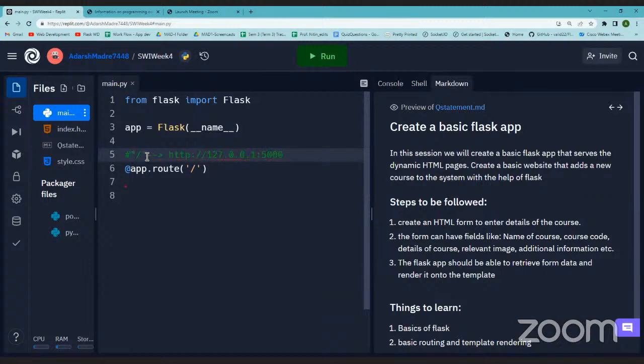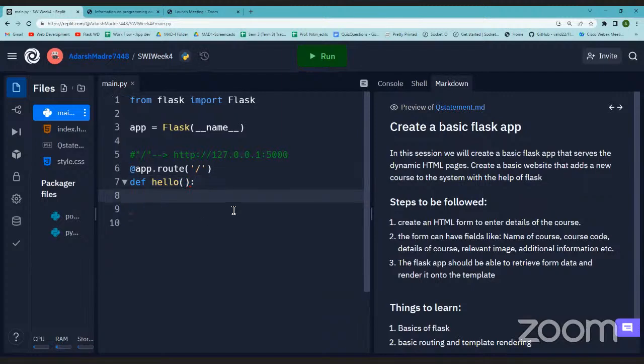And comment it. This is not a part of code, right? This is just for your information that this means this, and I've commented it. Okay, so now I will create a function. Let's say hello. We'll start with a basic Flask function. I guess you have seen this function everywhere.